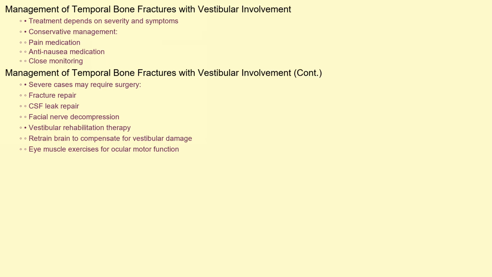Treatment and management of temporal bone fractures with vestibular involvement depend on the severity of the injury and the specific symptoms. In some cases, conservative management with pain medication, anti-nausea medication, and close monitoring is sufficient. For more severe cases, surgery may be necessary to repair the fracture, address any cerebrospinal fluid leaks, or decompress the facial nerve. Vestibular rehabilitation therapy plays a critical role in helping patients regain their balance and reduce vertigo. This involves a series of exercises designed to retrain the brain to compensate for the damage to the vestibular system. Eye muscle exercises may be required to recover ocular motor nerve function.